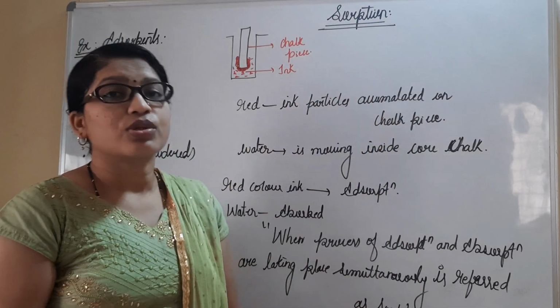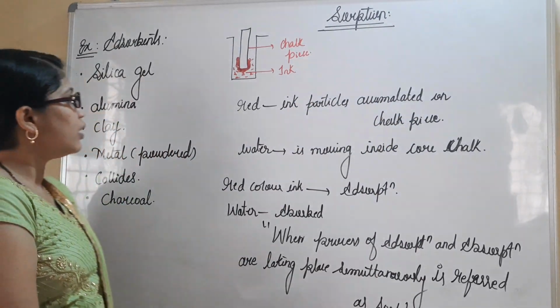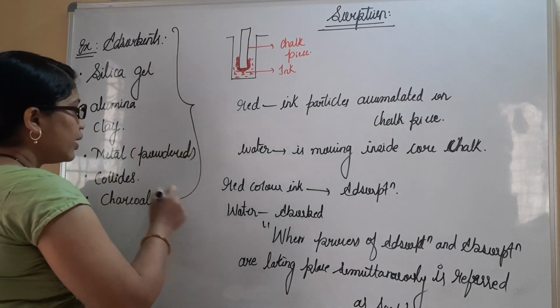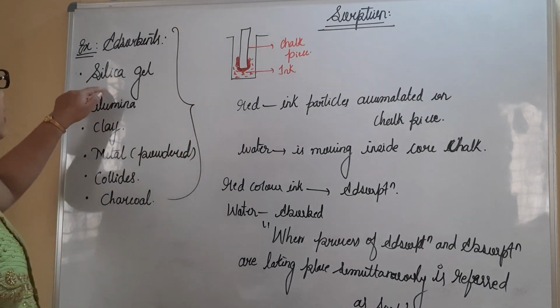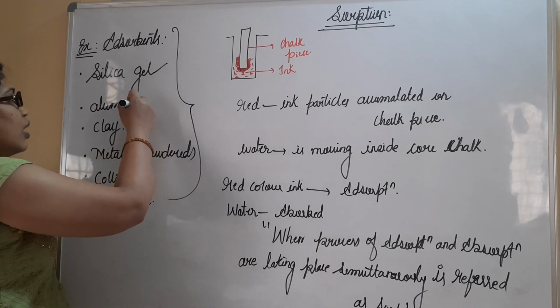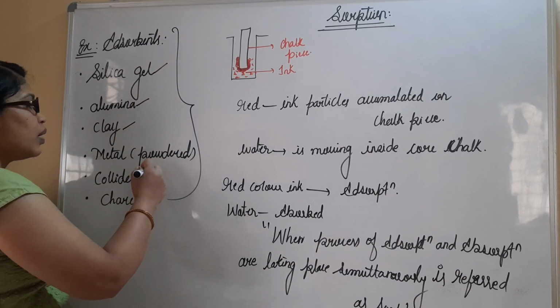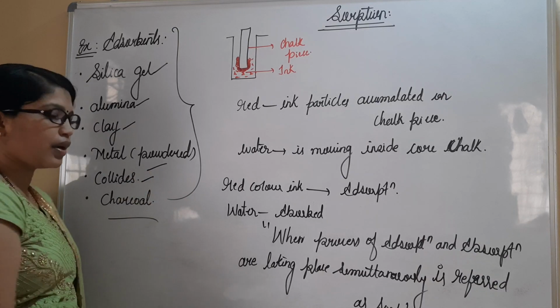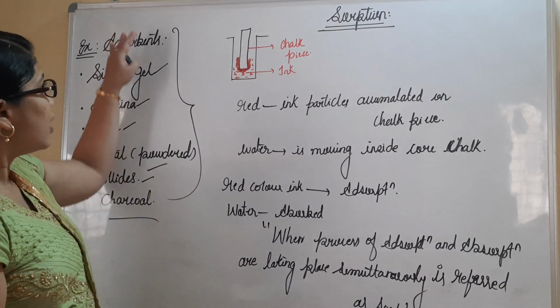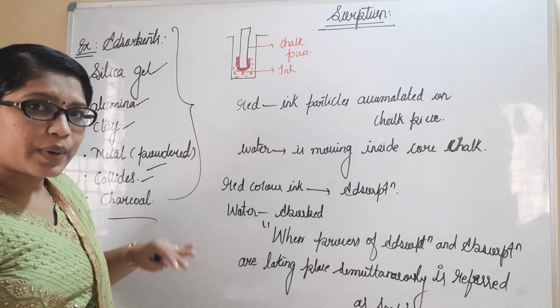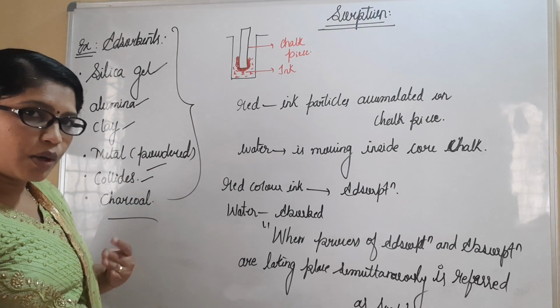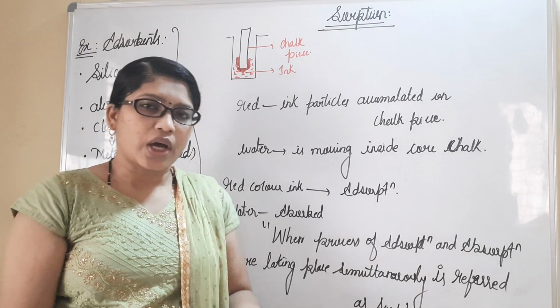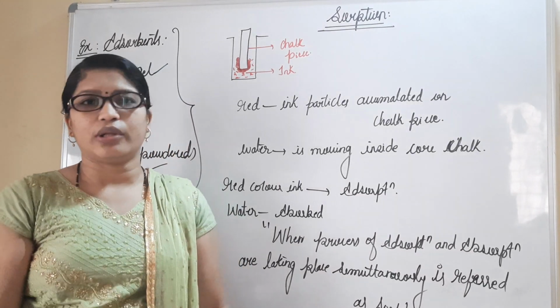Okay, here I have quoted some of the good adsorbents. Say for example, I have silica gel, alumina gel, clay, powdered metal we can consider, and colloids. Lastly we have charcoal. These all are said to be good adsorbents. Adsorbents will provide surface to accumulate adsorbate molecules.